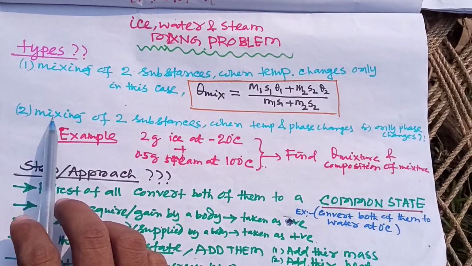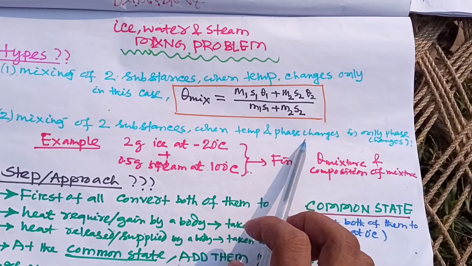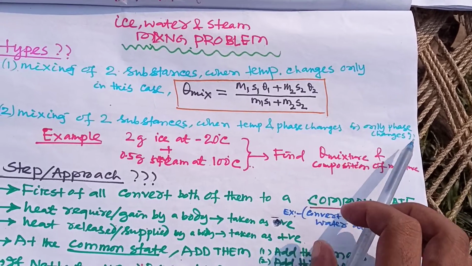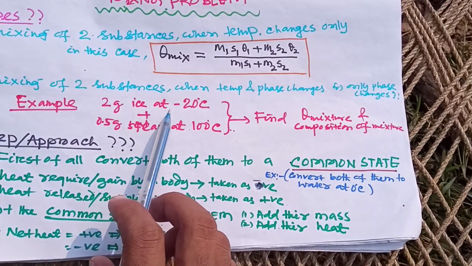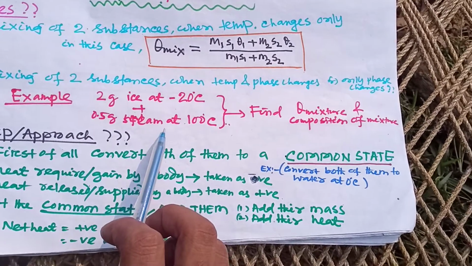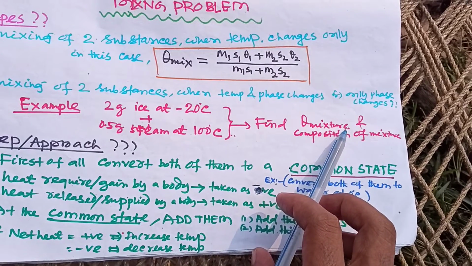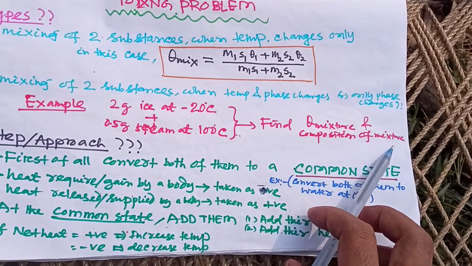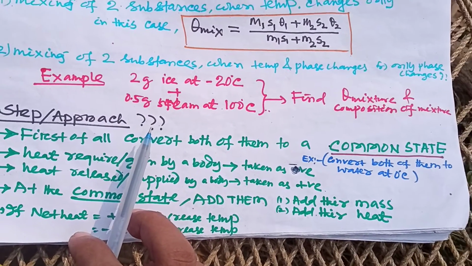Whereas the second type of problem is the mixing of two substances when temperature and phase change, or only phase changes. Let's see an example. Let's say 2 gram of ice at minus 20 degrees centigrade is mixed with 0.5 gram steam at 100 degrees centigrade. We have to find out the final temperature of the mixture and the final composition of the mixture. So what are the basic steps or approach to do this kind of problem?